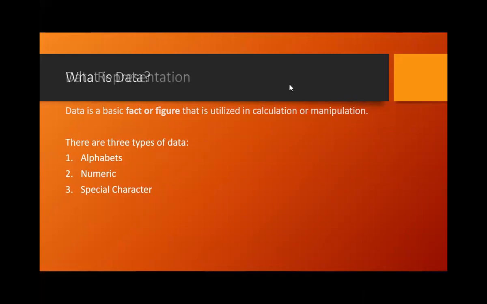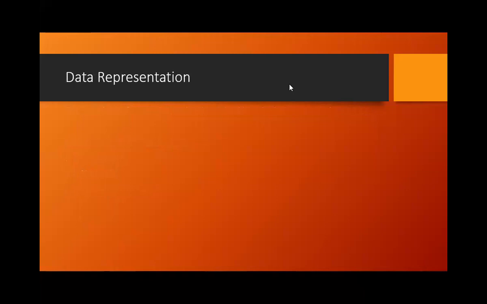Now the next concept is data representation. This data representation is closer to the term data types. You have already studied data types in C programming. Can you name a few data types in C programming?